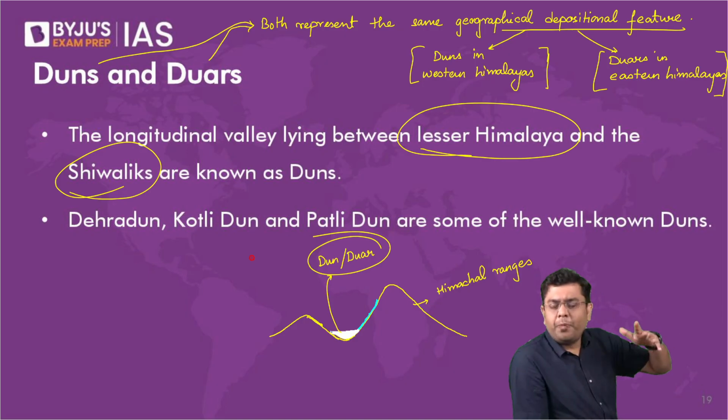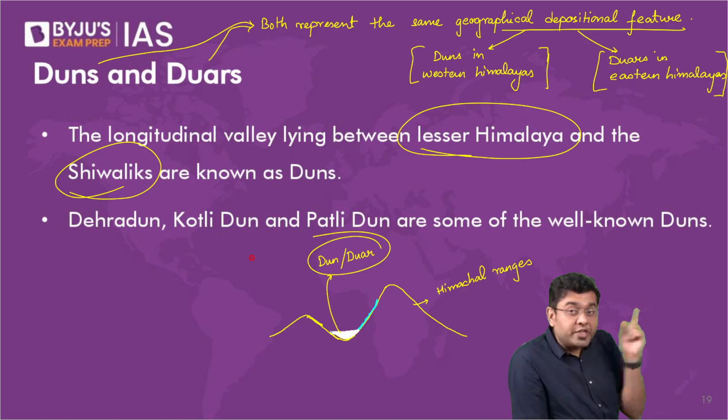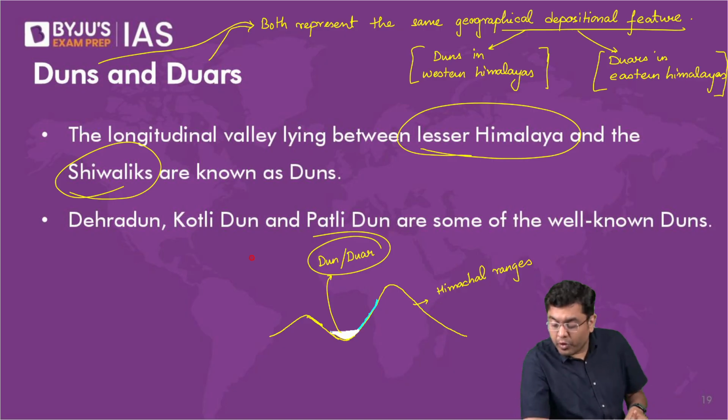It is having a slope, but it has a large flattish portion. But all around it, it is surrounded by lofty peaks and mountains, which tells you that earlier this would have been a valley and a deposit has been created. That is why in Dehradun cultivation is also observed. Right? So that is the case of duns and duars.